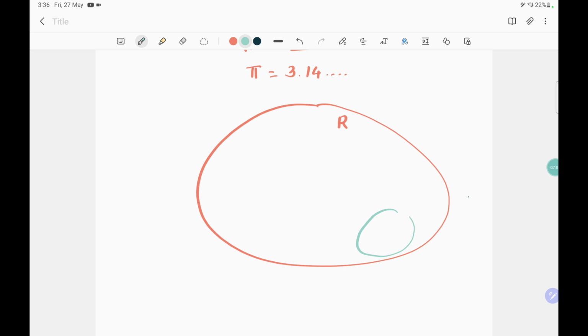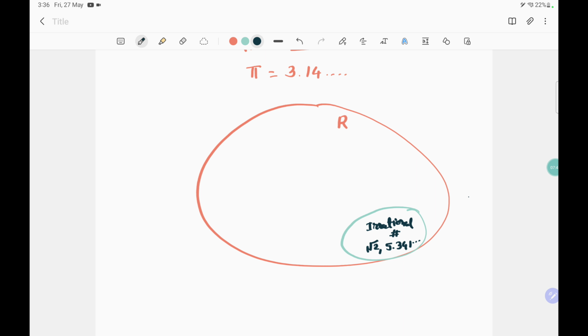Let's say this green circle is for the irrational numbers. Let's write 2 examples of irrational numbers: square root of 2 and 7.346 and so on. That is supposed to not go outside, so let me correct it. And here 5.341 and so on. This is the irrational number.